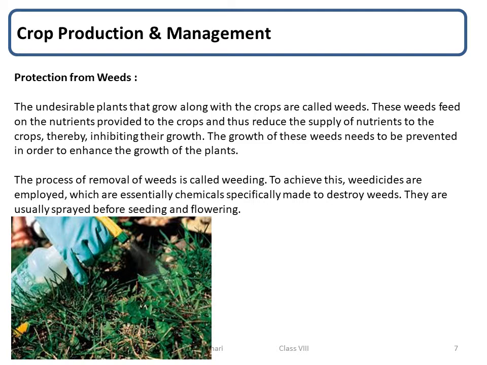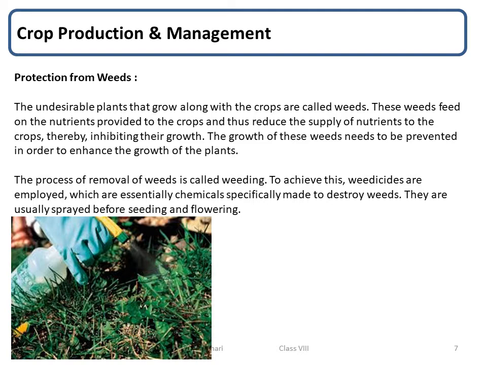Tilling before sowing of crops helps in uprooting and killing of weeds, which may then dry up and get mixed with the soil. The best time for removal of weeds is before they produce flower and seed. The manual removal includes physical removal of weeds by uprooting or cutting them close to the ground from time to time. This is done with the help of a khurpi.